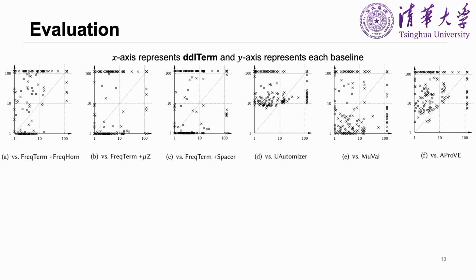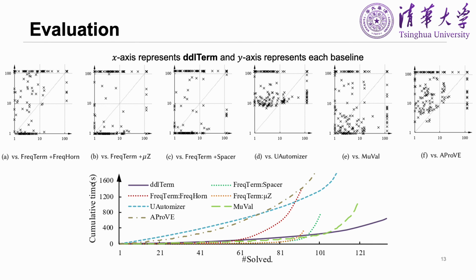We compared our ddlTerm with baseline 1 by 1. In this figure, each point is a benchmark. The x-axis represents the solving time of ddlTerm, and the y-axis represents the solving time of each baseline. The second figure is the cumulative time for solving benchmarks. ddlTerm extends further because it solves more benchmarks and grows more slowly in the cumulative time. From these figures, we can clearly see that our ddlTerm outperforms other tools.